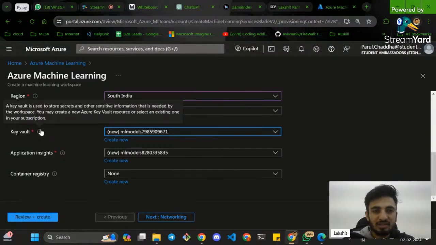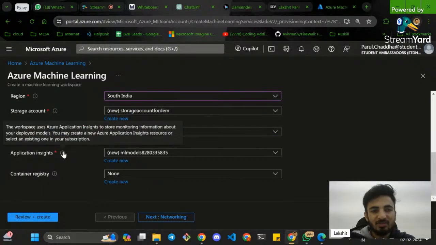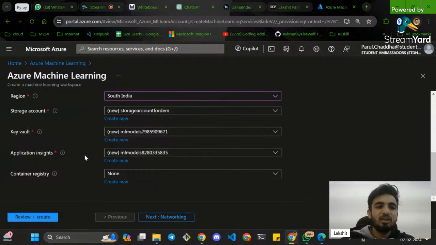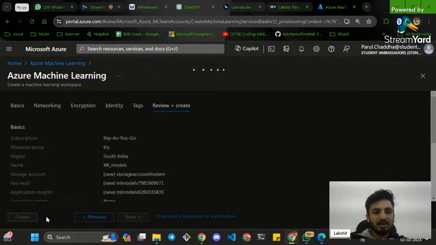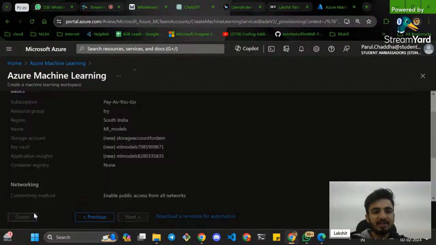You can always click on this I button, which will help you understand it. Application insights is more from a monitoring perspective, like whether your machine is deployed or not, how it is working, everything. Now I'll simply click on create, just click on the create button.